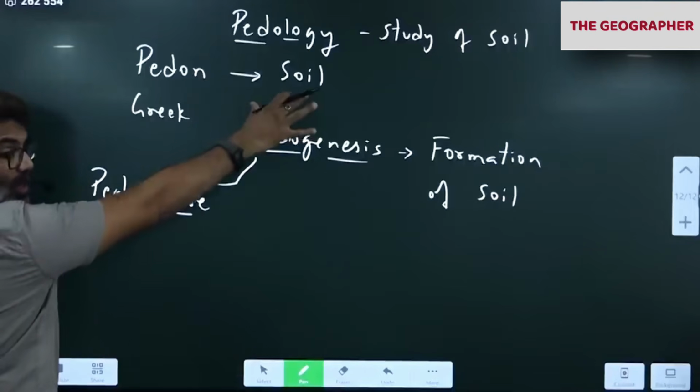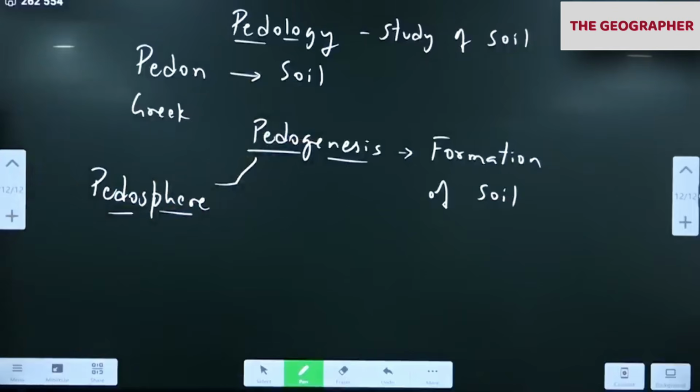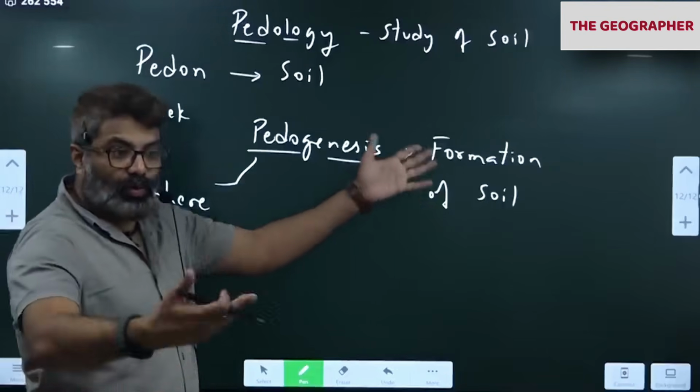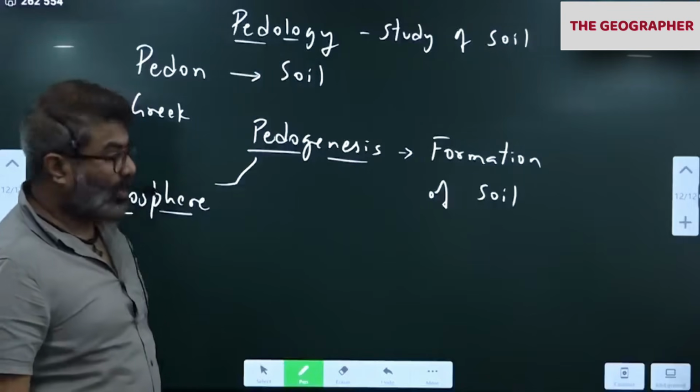I am covering everything related to that word. Pedon means soil. Pedology, pedogenesis, pedosphere. Because in the exam, if they use this, you should know: oh, they are talking about soil. All the soil on the earth's surface. Pedogenesis means formation, genesis. Pedology, study. Okay.